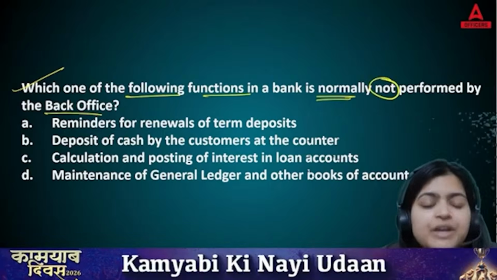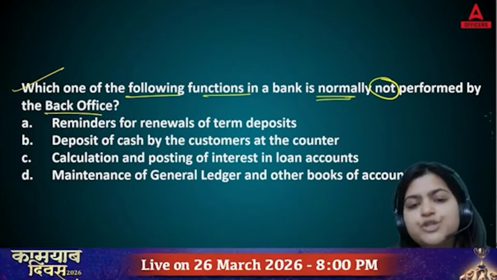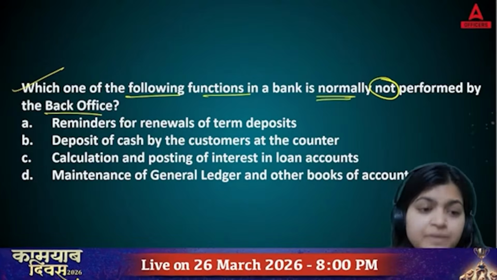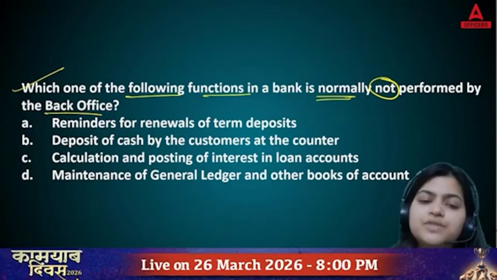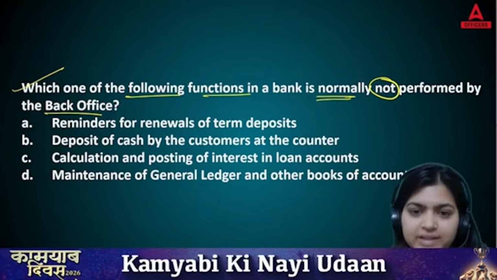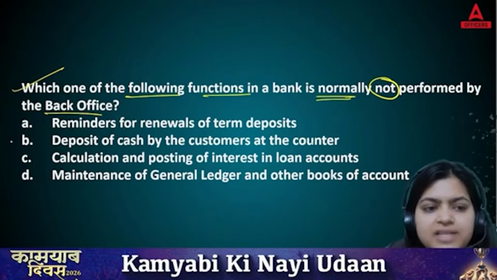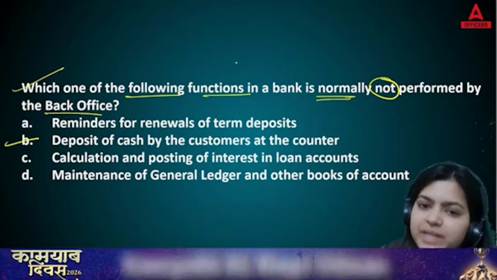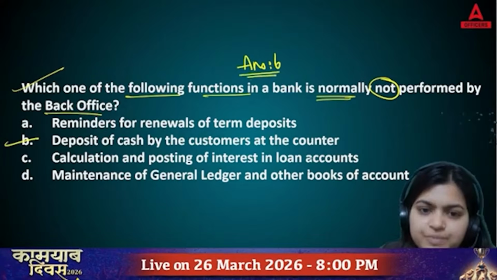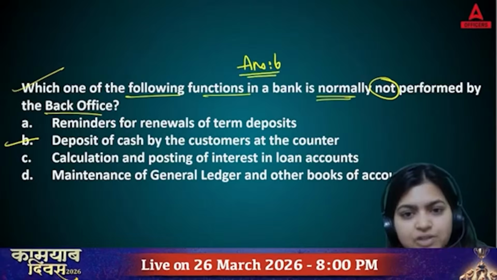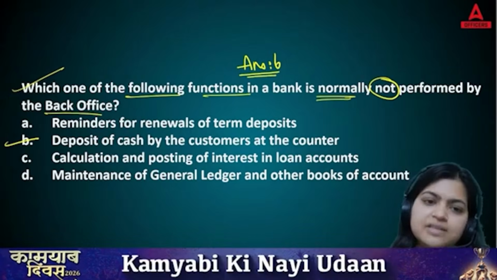A. Reminders for renewals of term deposit. B. Deposit of cash by the customers at the cash counter. C. Calculation and posting of interest and loan accounts. D. Maintenance of journal ledger and other books of accounts. So, now if you see directly, answer B is right, because customers are not at all coming in back office. They are coming at the cash counter and depositing there. So right answer of course of this question is answer B.